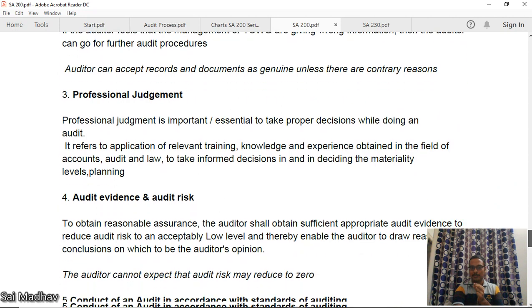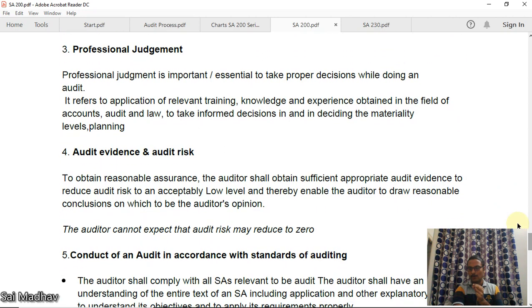Now, professional judgment. While doing an audit, you have to take many judgments. You have to take many calls. Okay, it refers to application of relevant training. Okay, you should be properly trained, with knowledge and experience obtained in the field of accounts, audit, and law to take informed decisions in deciding the materiality level and planning. Okay, this is professional judgment.